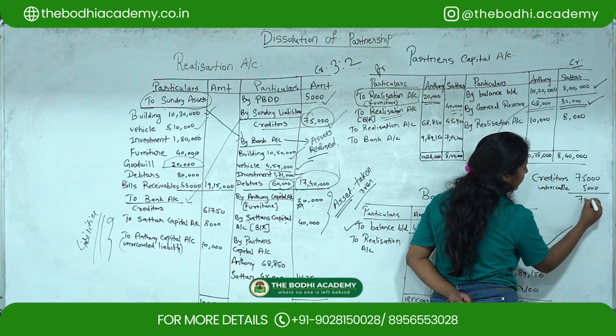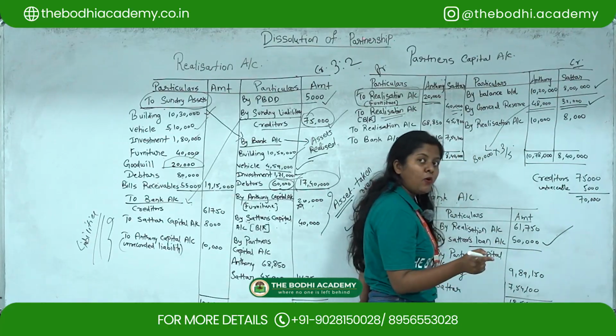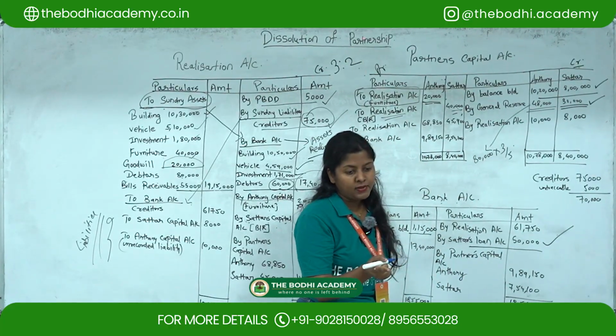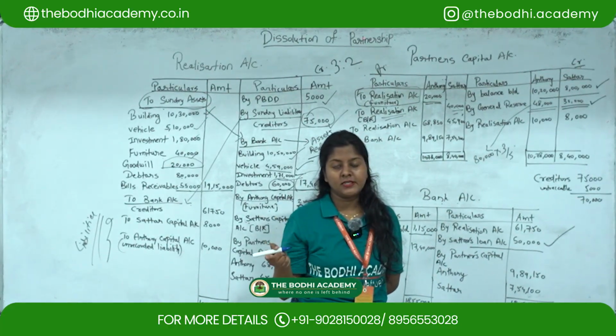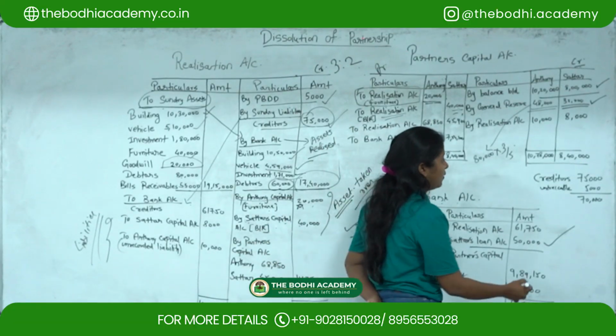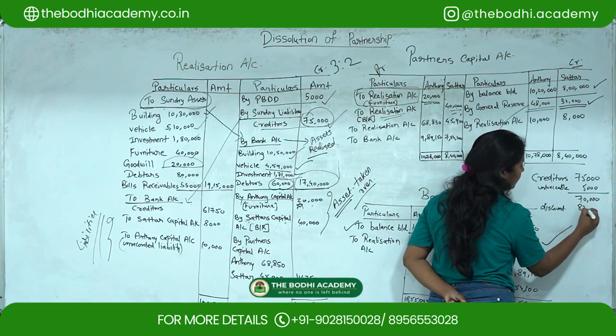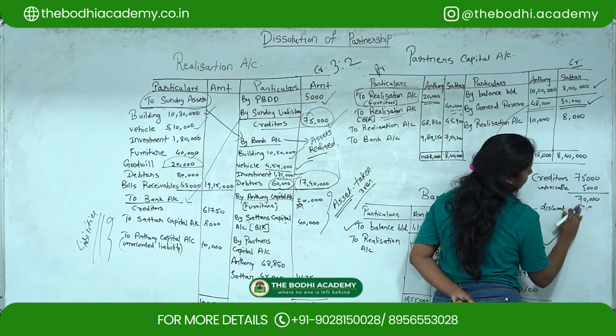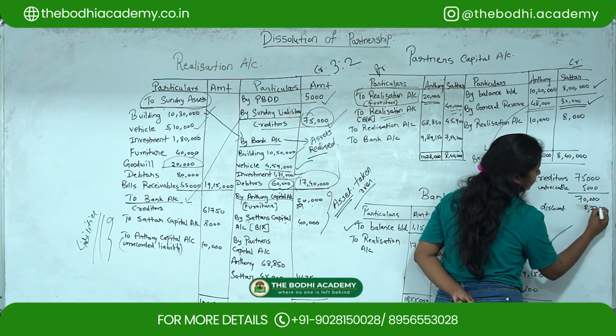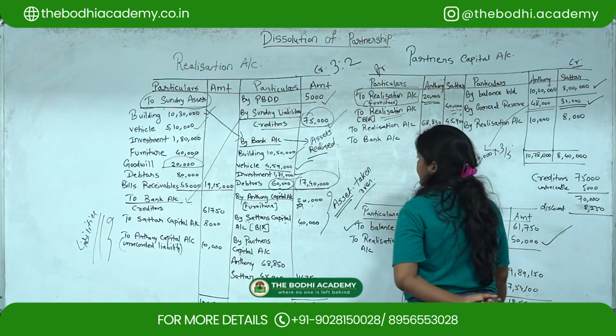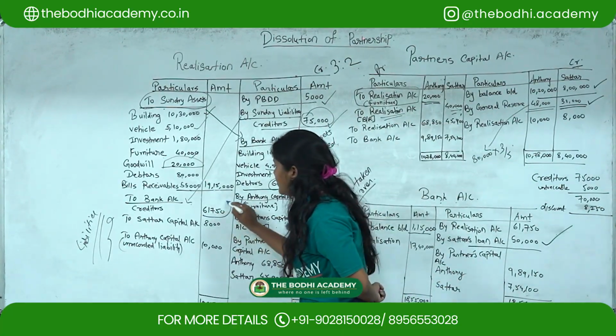So you will get 70,000. But the further part they have given is that the remaining were paid at a discount of 8,250. So I have to find out the discount on this. Minus 8,250, you'll get creditors as 61,750.